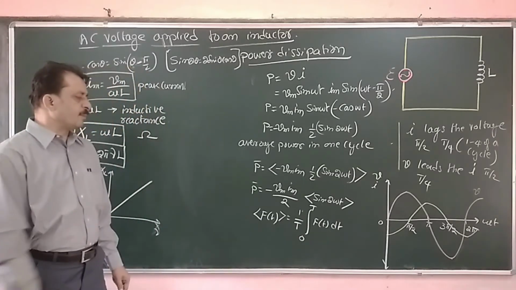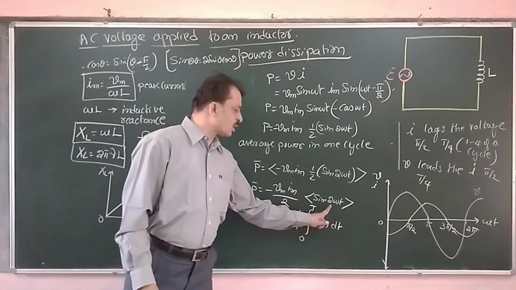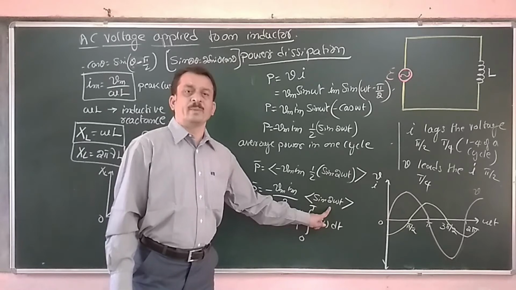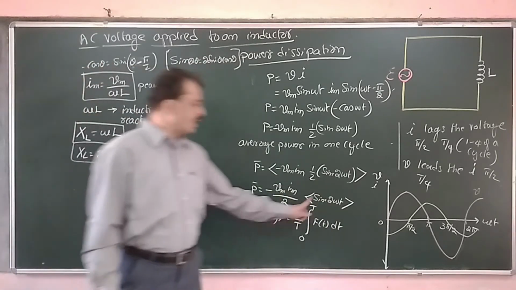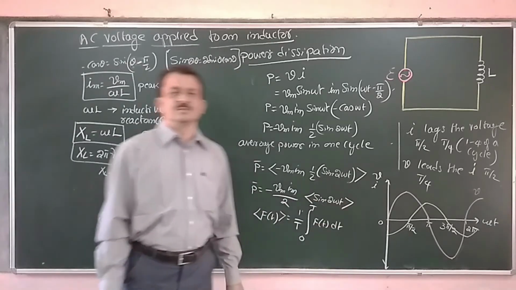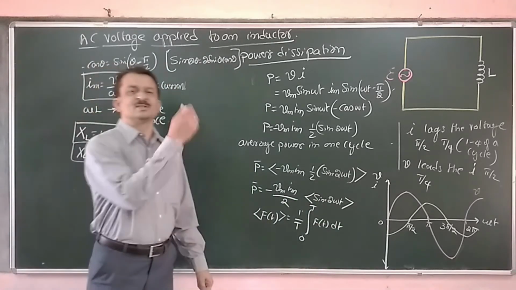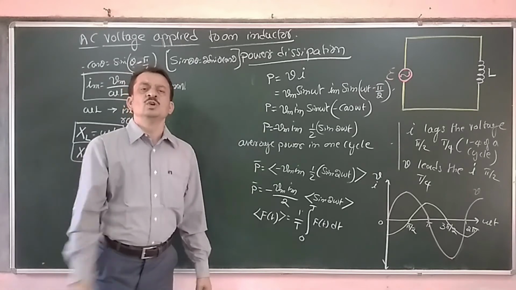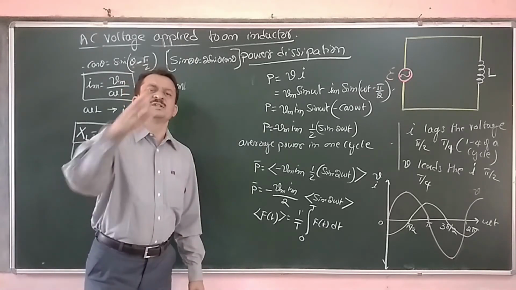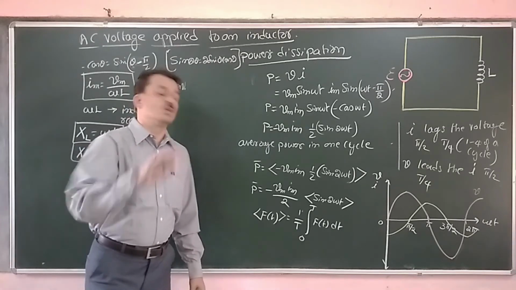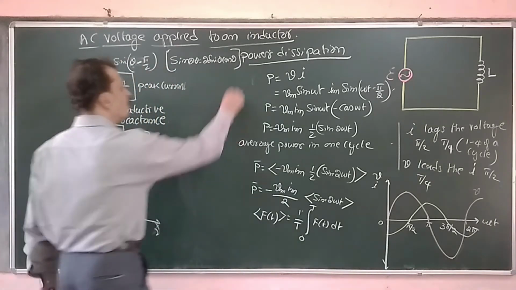With this, we will work out sin 2 omega t. If you work it out and simplify, you will get the average of the sine function. Since it contains both positive and negative values, the average of the sine function in one complete cycle is always 0.